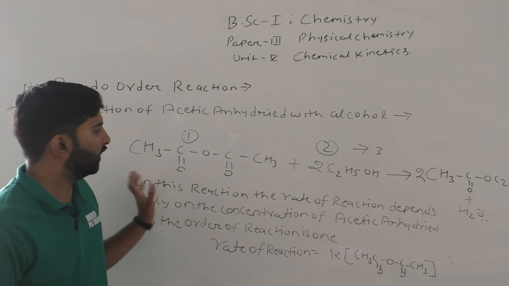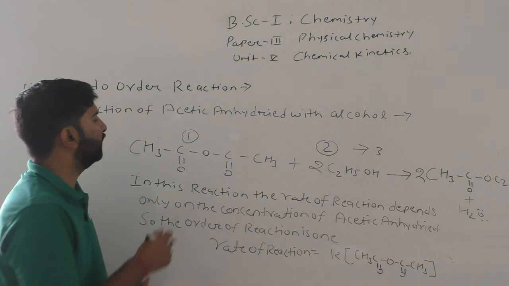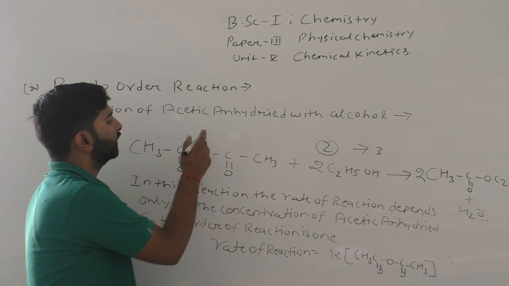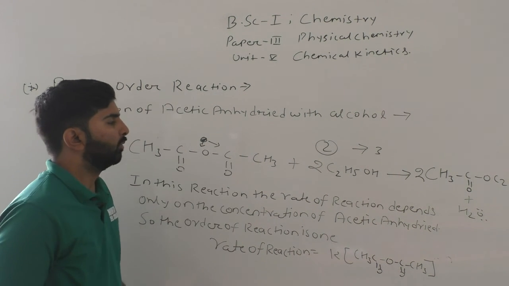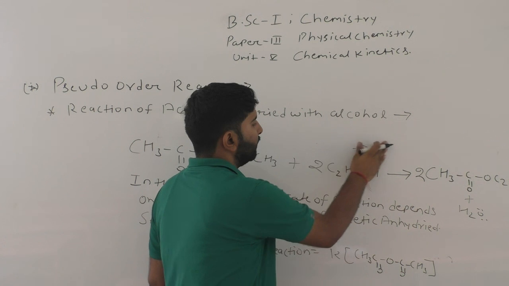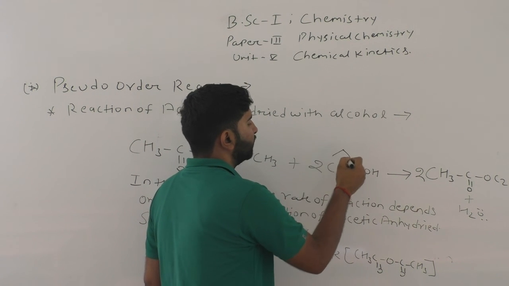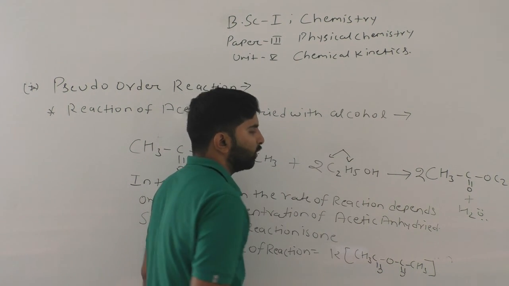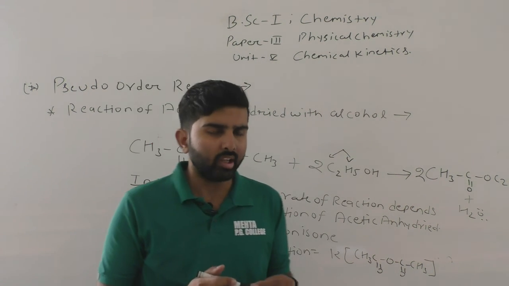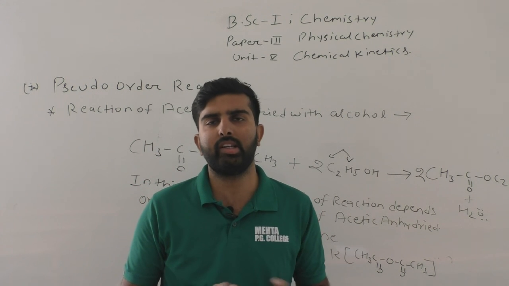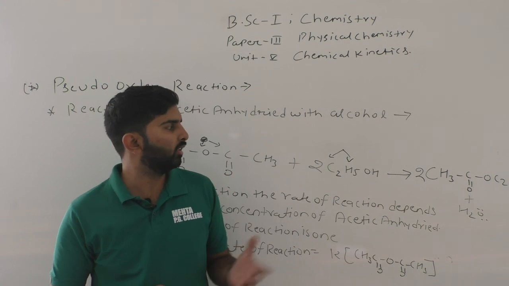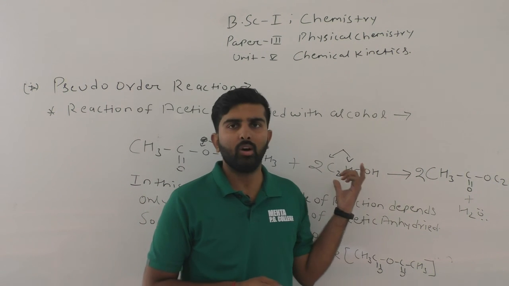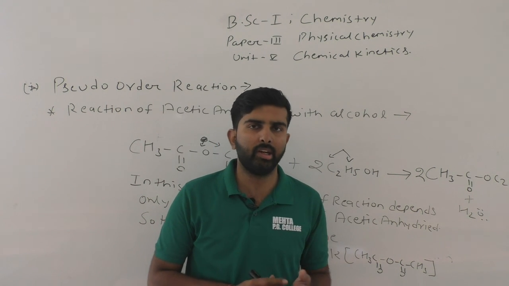In this reaction the rate of reaction only depends upon the concentration of acetic anhydride, but it doesn't depend on the concentration of alcohol, because alcohol is taken in excess amount and during this reaction its concentration change is negligible.